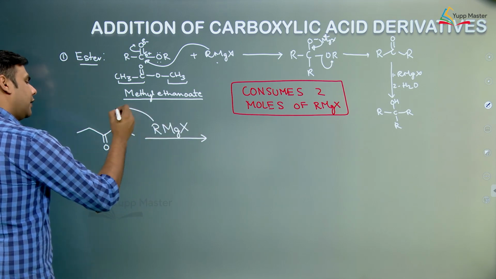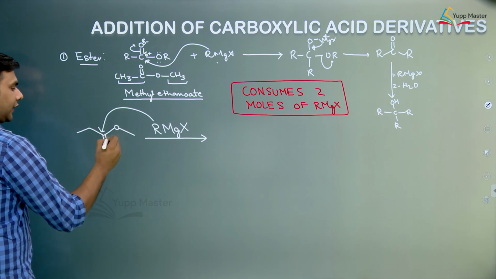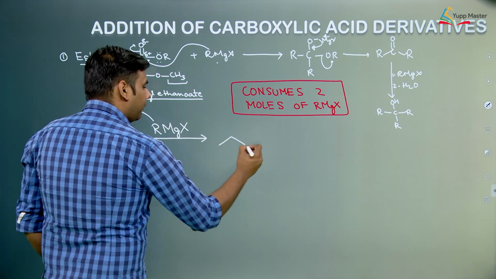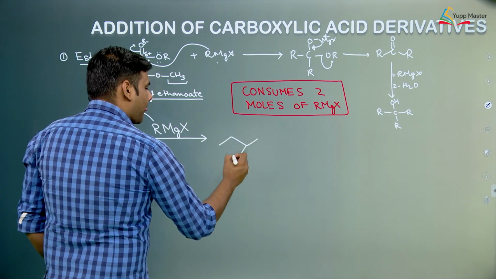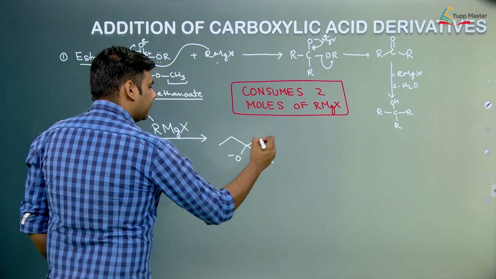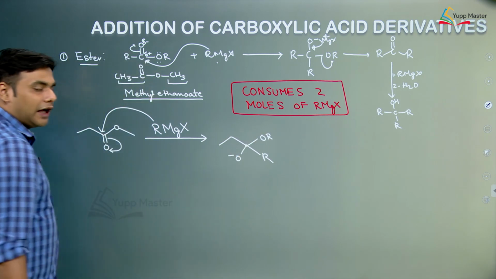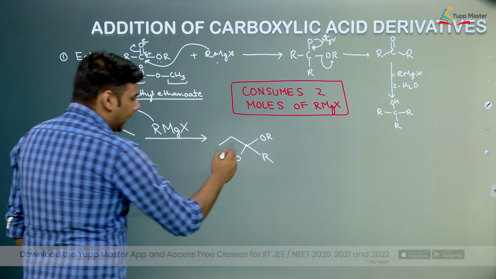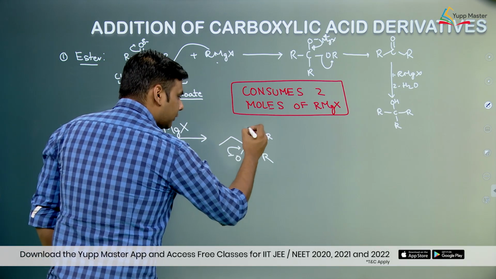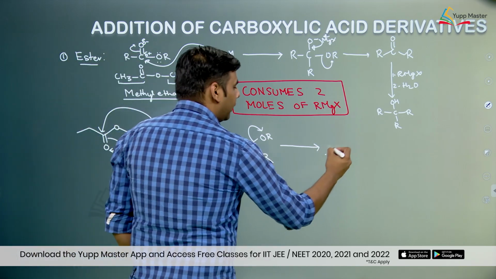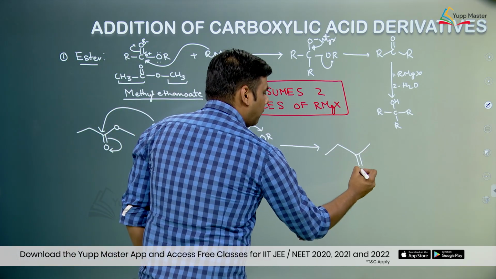The negative charge over here would attack at this carbonyl carbon, the pi electron would get polarized, and we would form something like this over here. Now there are 2 electronegative atoms attached to this carbon. So one will push the electron and expel the other group out. So OR negative leaves out and we form a ketone over here.